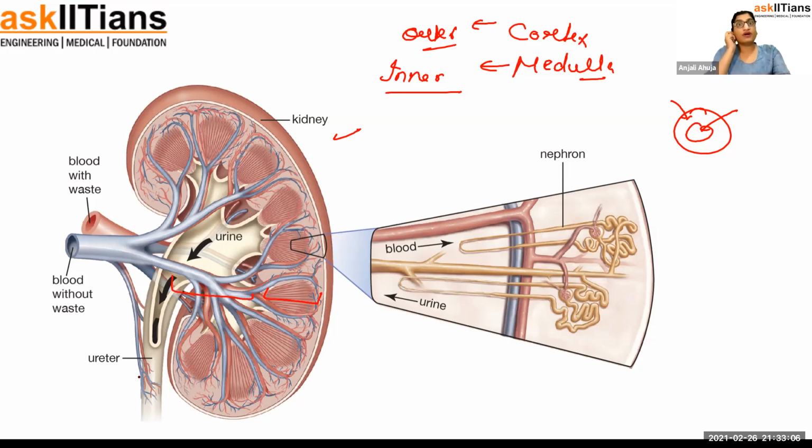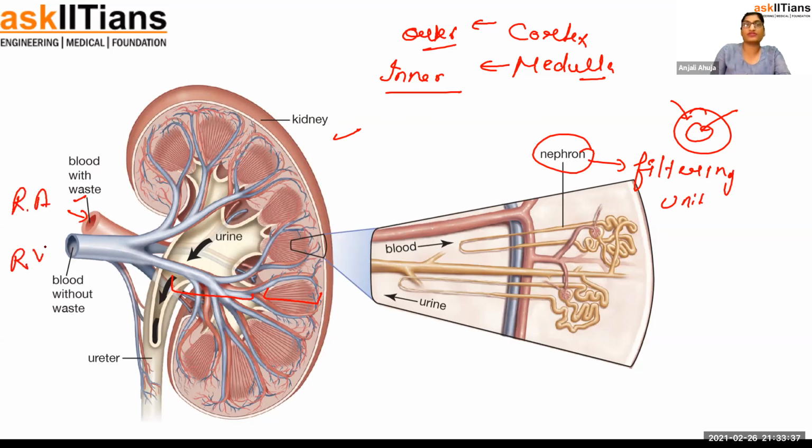Now, we have to understand how filtration happens in the kidney. Filtration happens in the kidney with the help of units known as filtering units. The nephron is the filtering unit. The nephron is where blood is coming, and there it is being filtered. So this is known as the filtering unit and the structural unit of the kidney. If you see, this is blood with waste and blood without waste. With waste is the renal artery, and without waste is the renal vein.